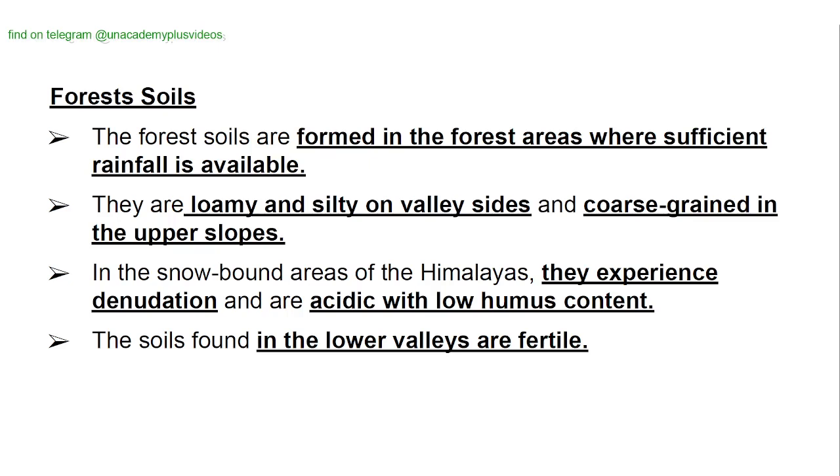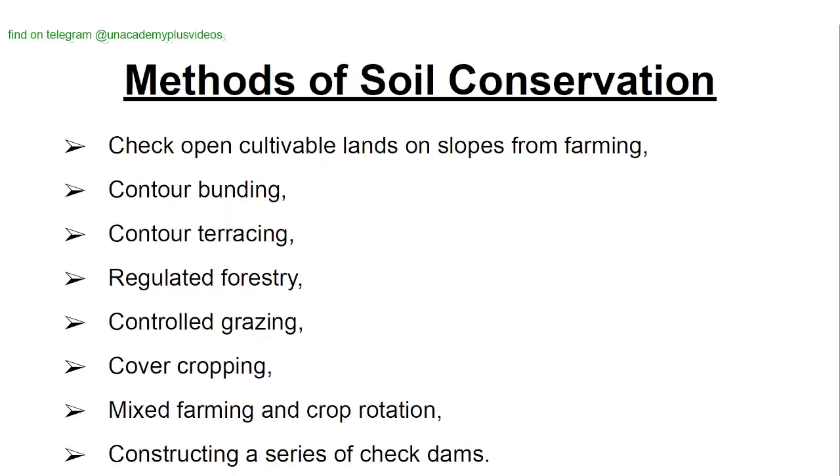Forest soils. The forest soils are formed in the forest areas where sufficient rainfall is available. They are loamy and silty on valley sides and coarse grained in the upper slopes. In the snow-bound areas of the Himalayas, they experience denudation and are acidic with low humus content. The soils found in the lower valleys are fertile.